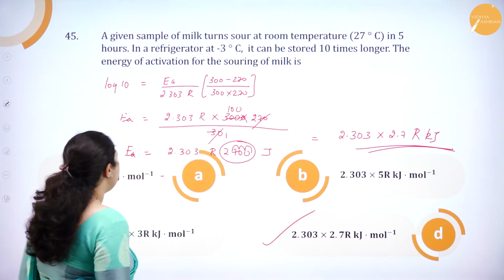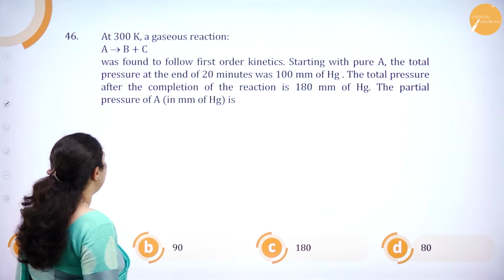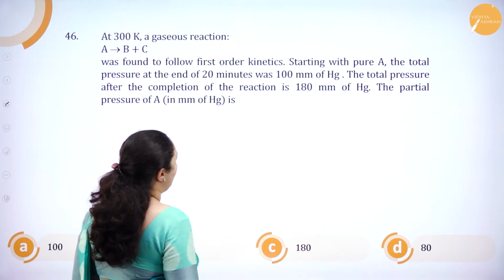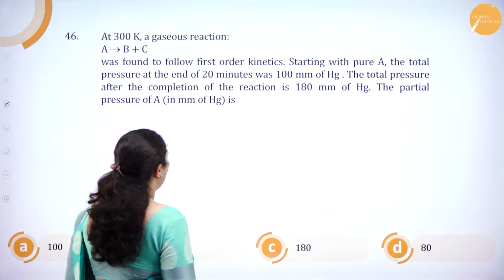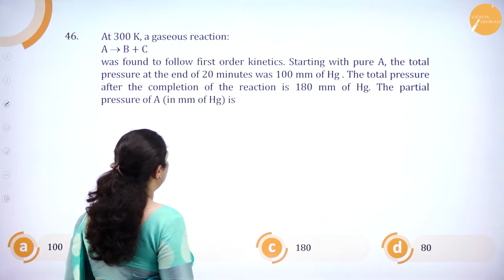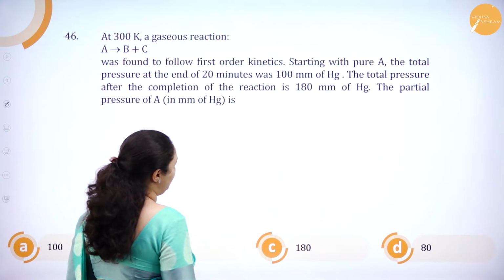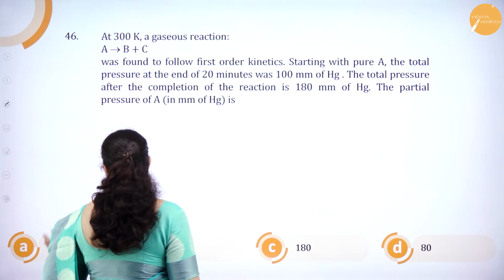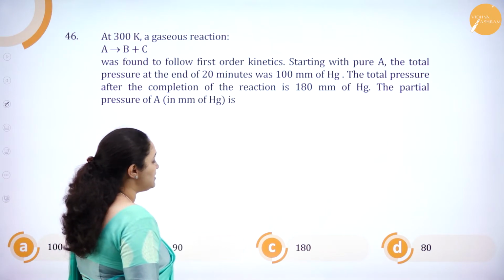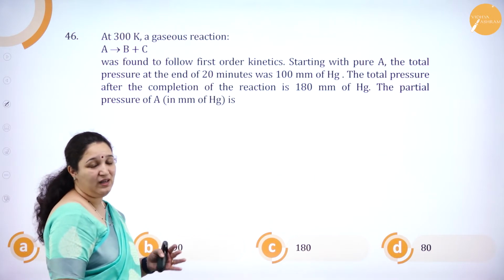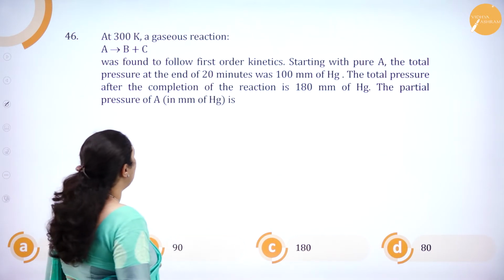Okay. So next question. At 300 Kelvin, a gaseous reaction A giving B plus C was found to follow first order kinetics. Starting with pure A, the total pressure at the end of 20 minutes was 100 millimeter of mercury, and the total pressure after the completion of the reaction was 180 millimeter of mercury. So the partial pressure of A we need to find out. Answers: option A 100, option B 90, option C 180, option D 80. So from the options we are not getting any particular hint. So how do we solve this?